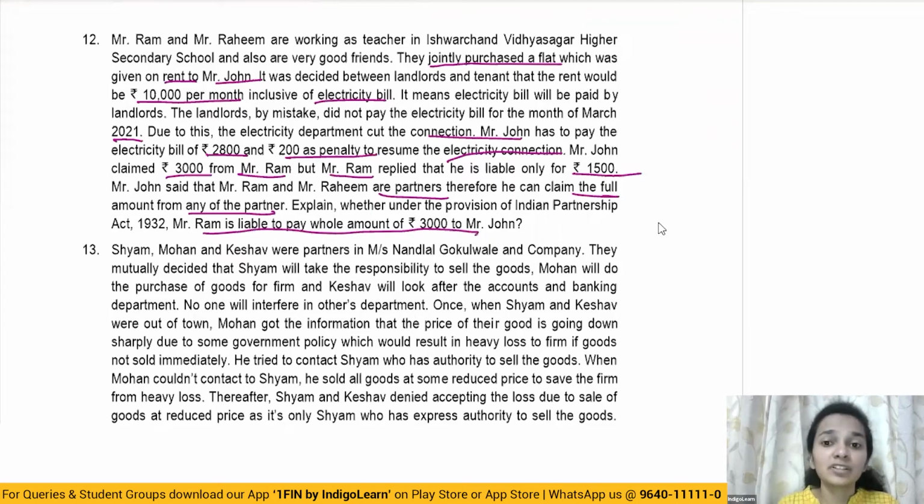Now here, the first thing which comes up is whether Mr. Ram and Rahim are actually partners. If we look at the situation here, Ram and Rahim have jointly purchased a property, and they have lent that property to a particular person. They are not carrying on a business. There's no business being carried out, and nothing is being done for the purpose of earning profit. They just have purchased a property, and that property has been let out. So in this situation, the first point to be considered is that Ram and Rahim are not partners.